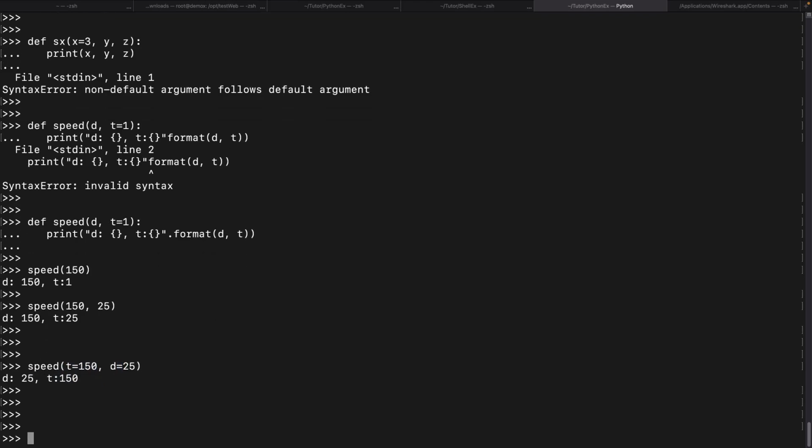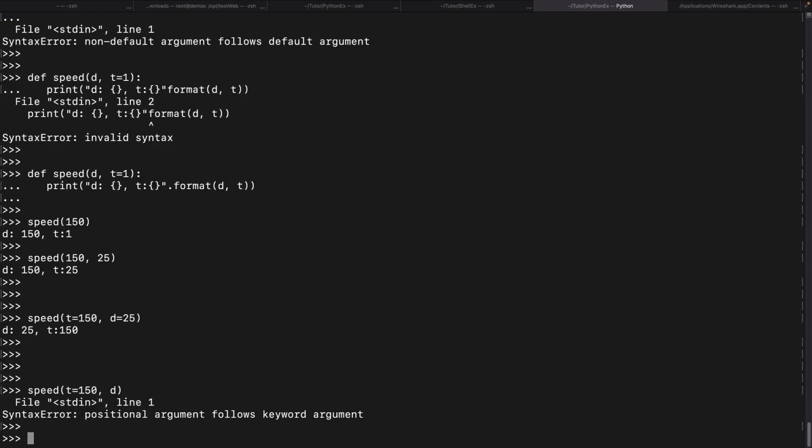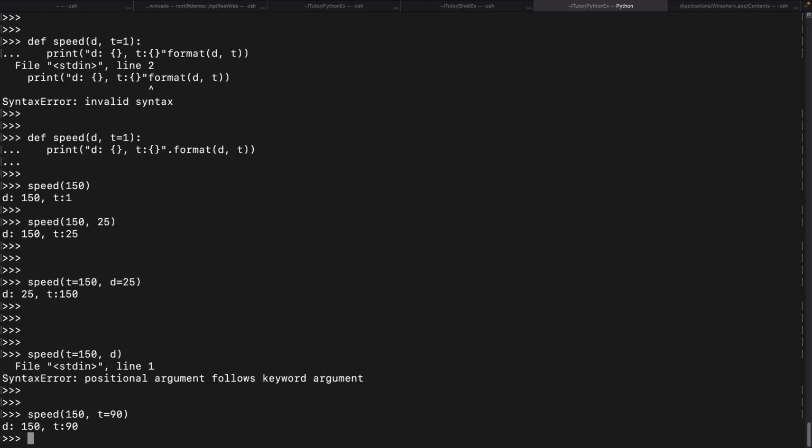Another rule we need to remember here is you can't pass them like this. Why? Because you should pass positional arguments first, and then followed by positional arguments you have to pass keyword arguments. So this is right. Otherwise Python doesn't know how to put them in order. Now you can give 150, and then t equal to 90. Got it?